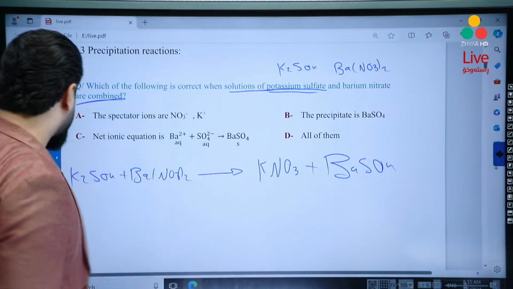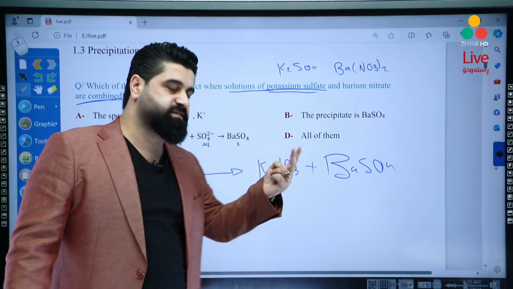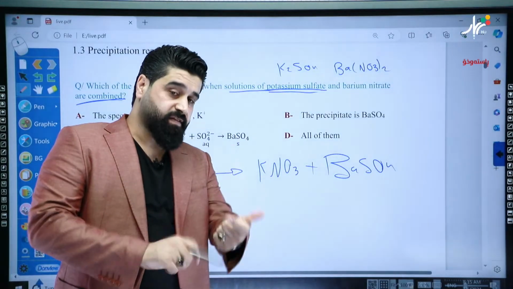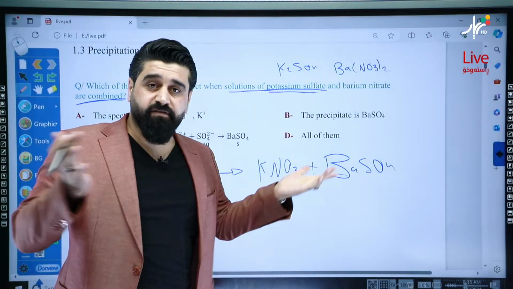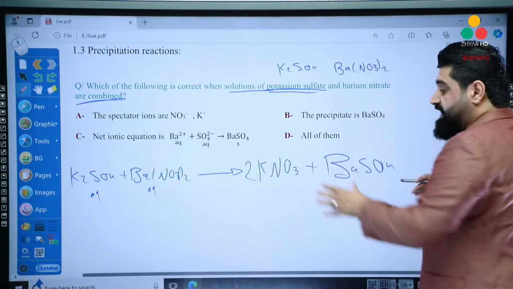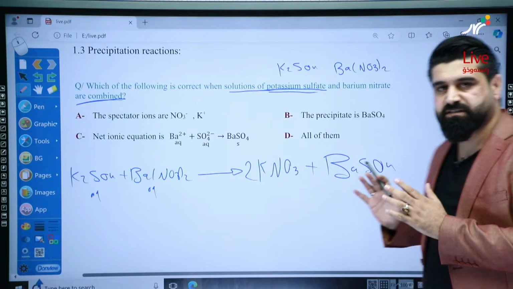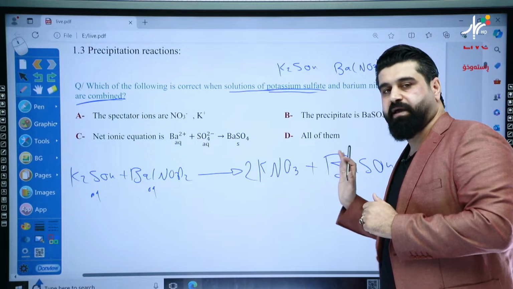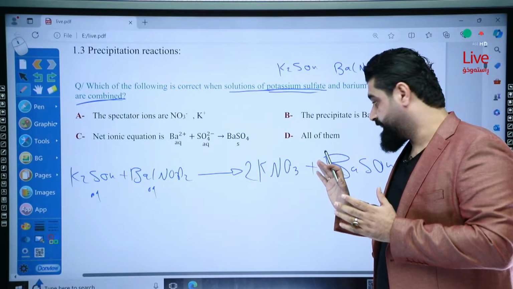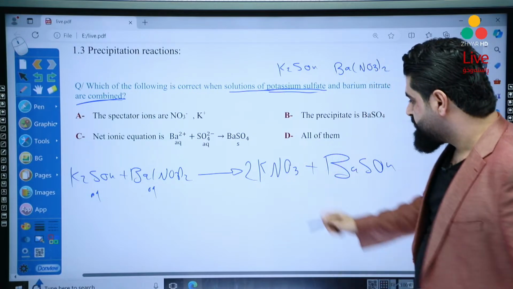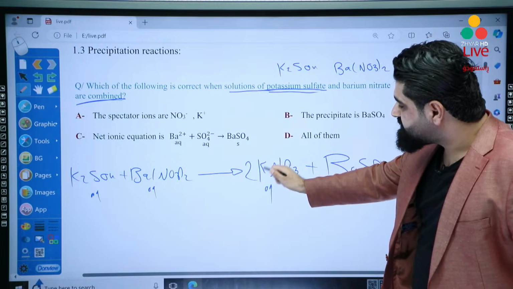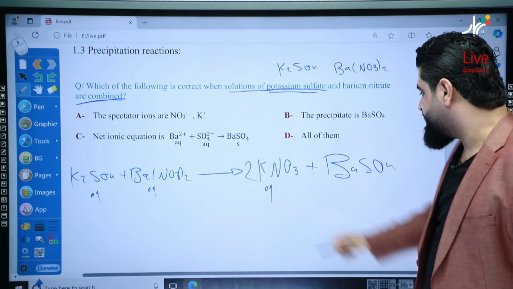As always, when you write any reaction, it has two rights. The first one, it must be balanced. The second one, the physical states. About the products, it is not a rule to have one solid and one aqueous. It's possible to have solid and solid, aqueous and aqueous, or one solid and one aqueous. This is aqueous because it contains potassium or nitrate.